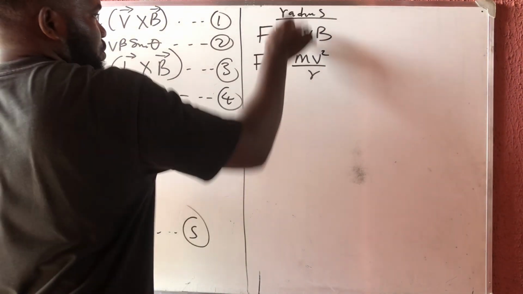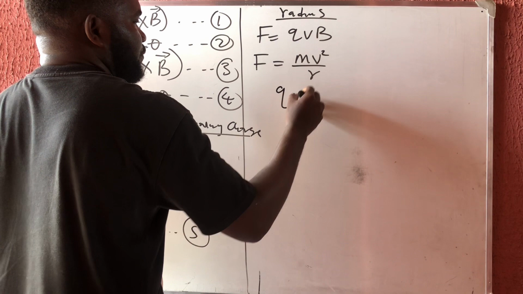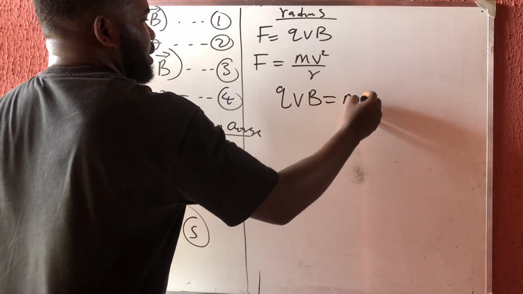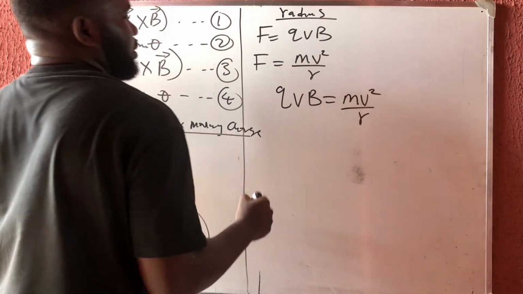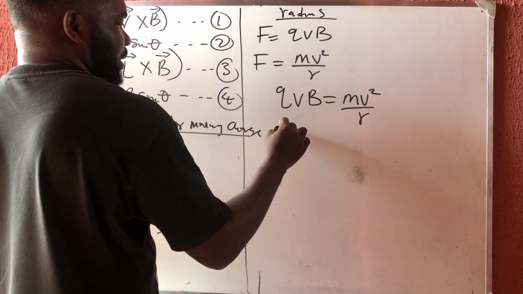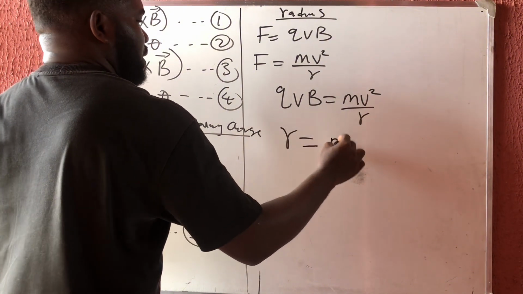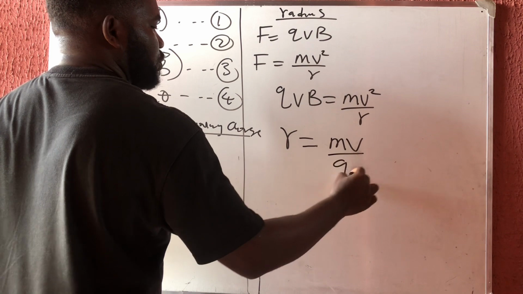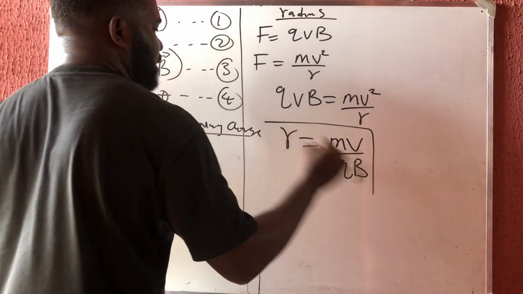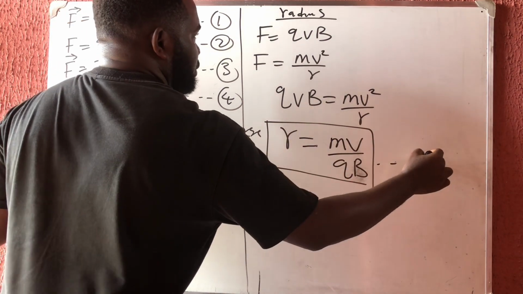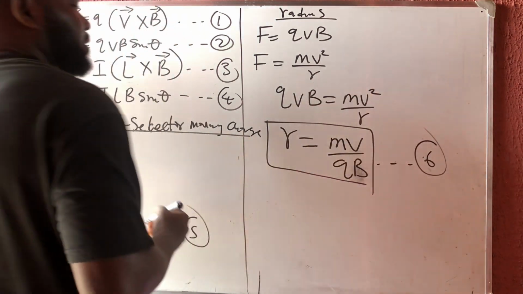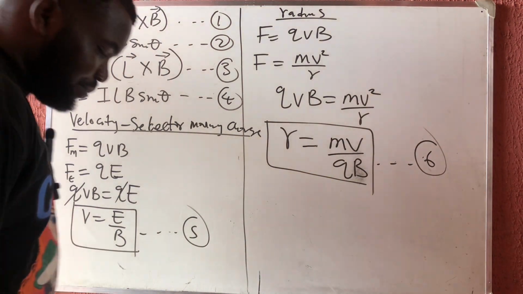If I equate these two, I'm going to have that QVB is equal to mv squared over r. So if I make r the subject of the formula, I'm going to have that my r is equal to mv over QB. This is another very important formula, equation 6. All right, this is a very, very important formula.